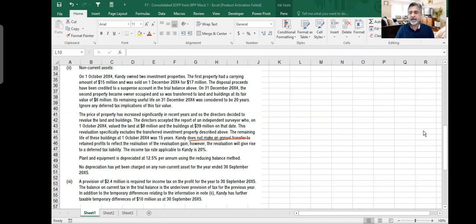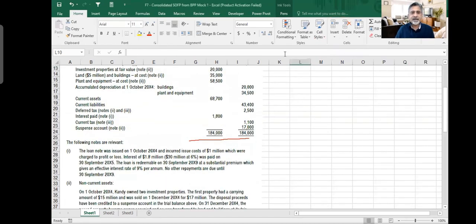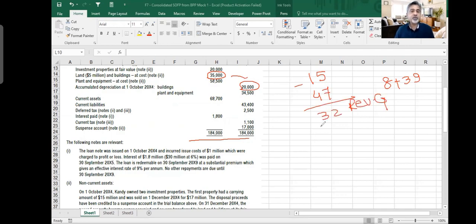Let me see how much is the land and building. Land and building, if I consider, it was 35 million and accumulated depreciation was 20 million. So it looks like the net book value was 15. Now I'm charging it at 8 plus 39, which is 47. The difference between these two, 32 million, is my revaluation gain. And this revaluation gain will have a deferred tax implication.